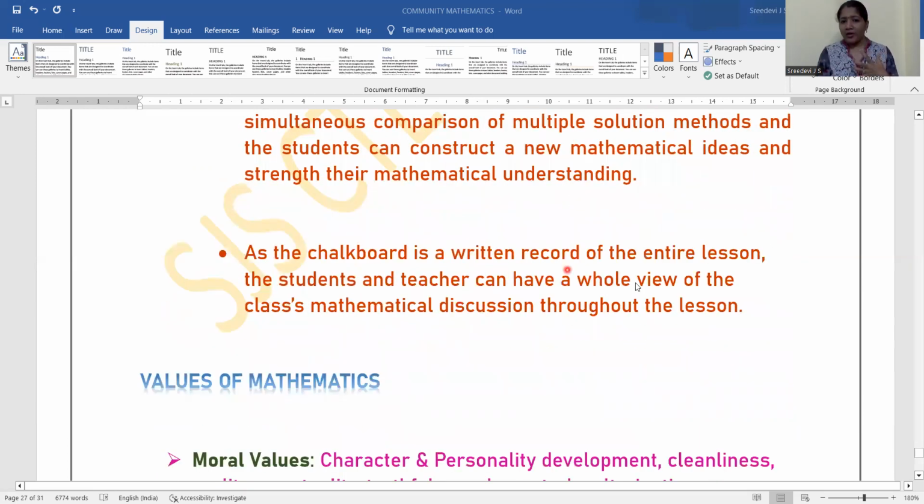Then as the chalkboard is a written record of the entire lesson, the student and teacher can have a whole view of the class mathematical discussion throughout the lesson. So the entire lesson concept is written, right? So it is very much visible to the students' eyes. Whenever we are visually seeing a thing, that is more capturing than the theoretical knowledge to some extent. So visual impact is more. So the board is very, very effective.